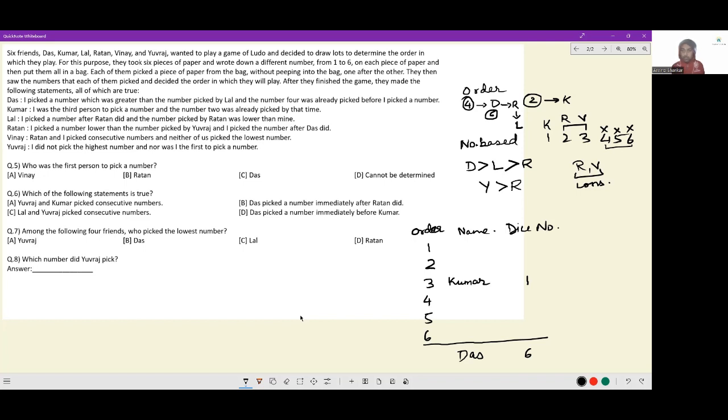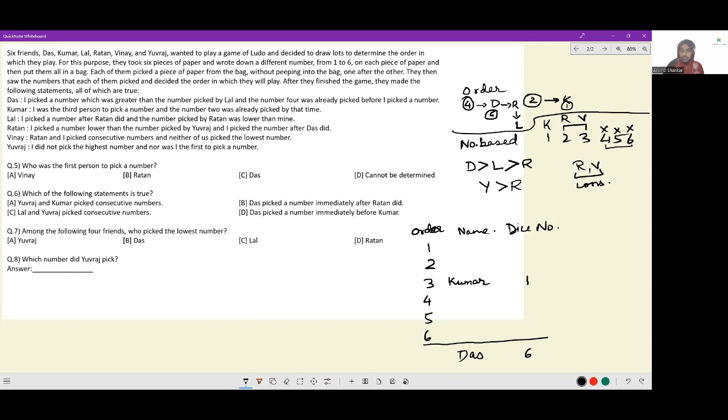So if 2 is getting picked here, 2 is getting picked somewhere ahead of Kumar. This is for order. This is for number based. Yuvraj and Lal.